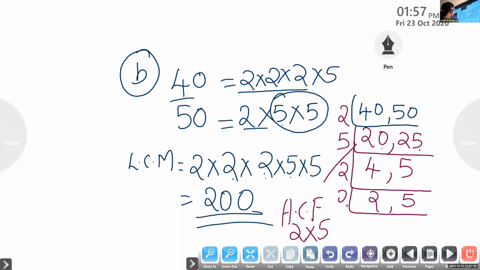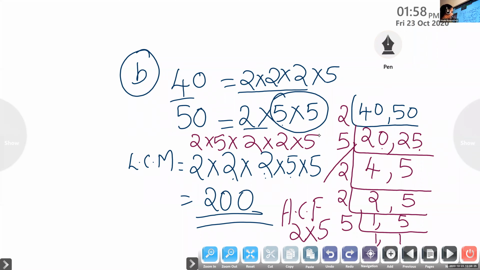Again we are taking 2. Now 2 and 2 divided by 1. This 5 we cannot do anything with because 5 is not divisible. So now you have to take 5. So we get 1 and 1. Okay? Now look here, for LCM we have to write 2 into 5 into 2 into 2 into 5.